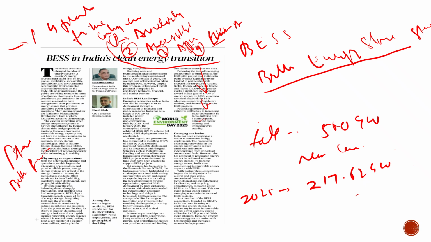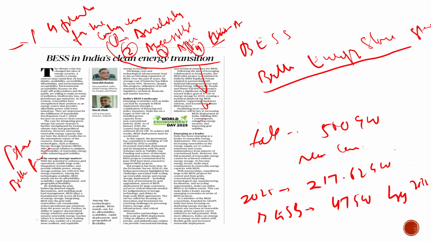And in this regard, what is the status with respect to the battery energy storage system? Under the battery energy storage system, we are planning to install approximately 47 gigawatts by 2032. Even though we lag a little behind, we have the potential to lead the world.